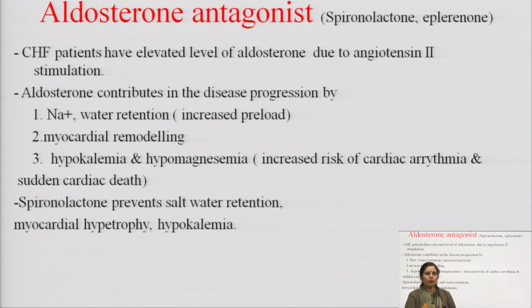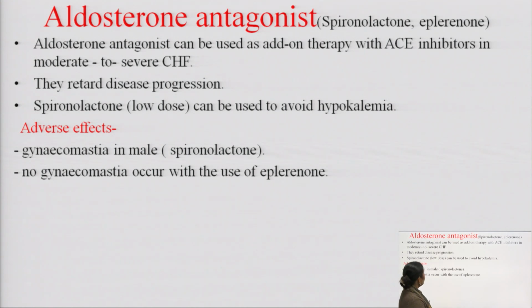So, spironolactone and the other aldosterone antagonists inhibit the functions that are acted on by aldosterone. That means spironolactone prevents salt and water retention, myocardial hypertrophy and hypokalemia. Now, further about the aldosterone antagonist.